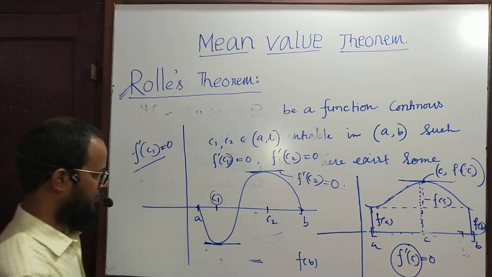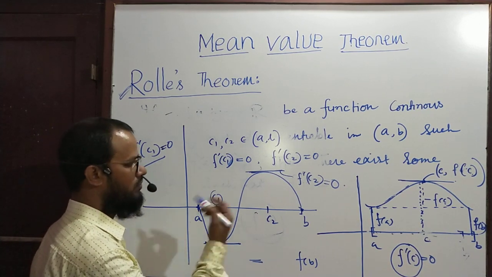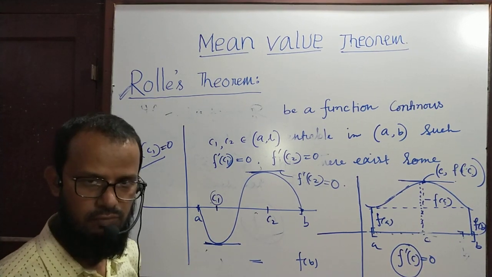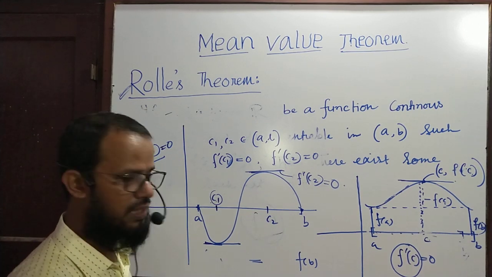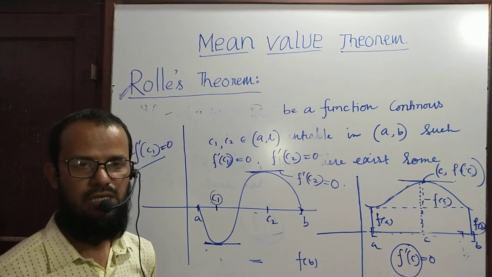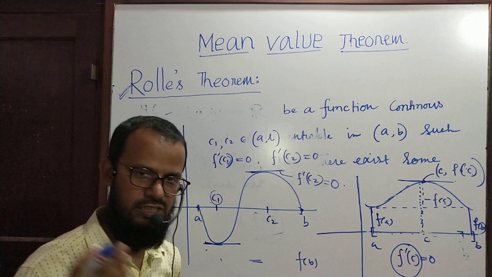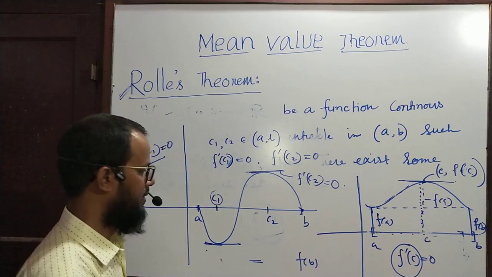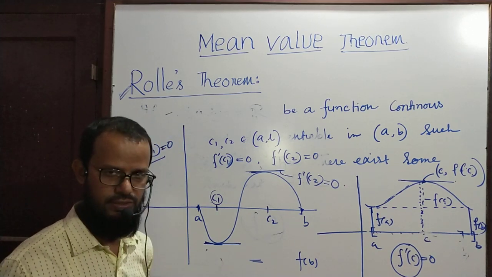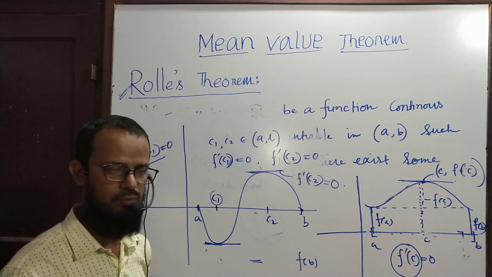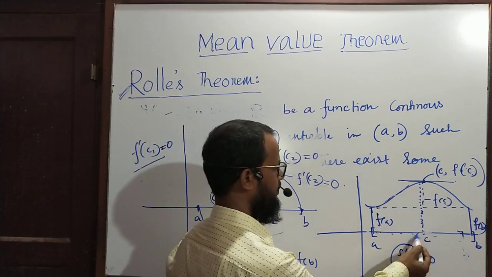Okay. So there may be one point or more than one point. If the function is continuous in a closed interval AB and differentiable in open interval AB, then there will be some point. Some means maybe one or more than one. In this case there is one point.